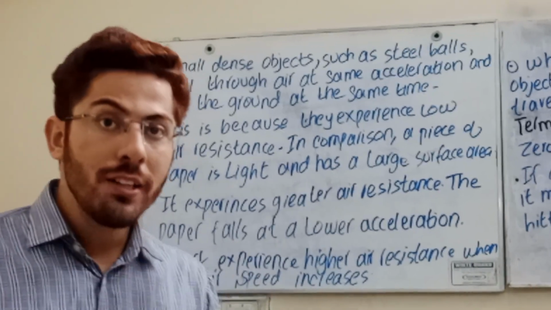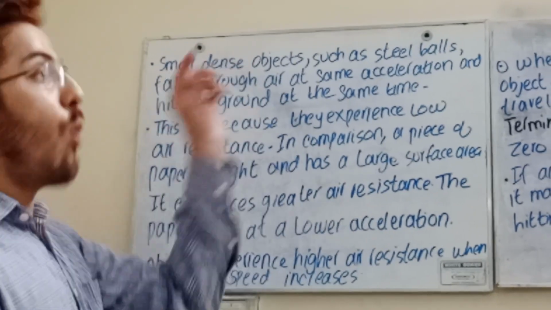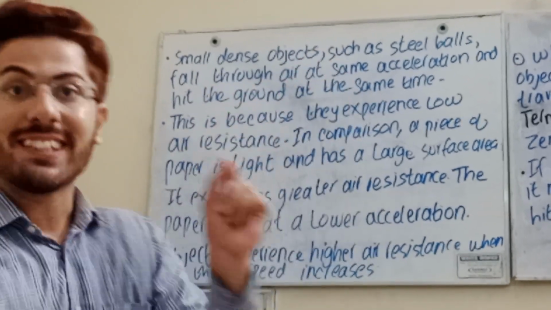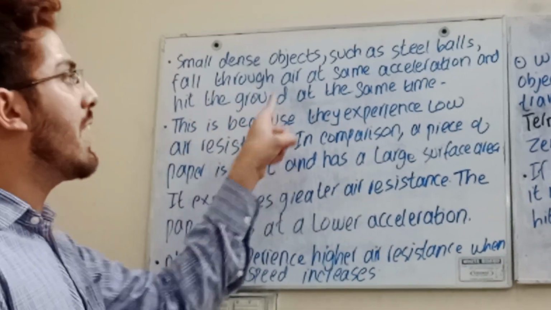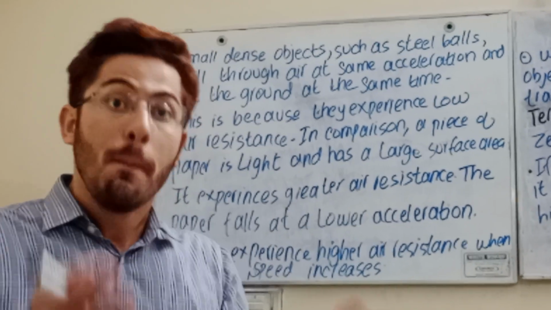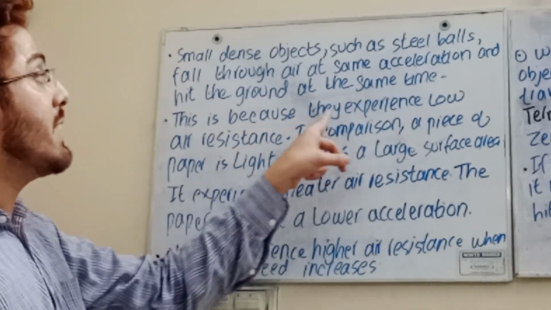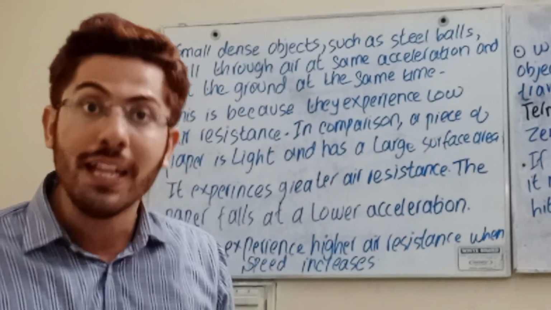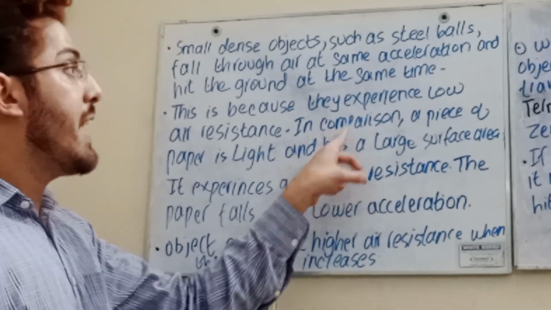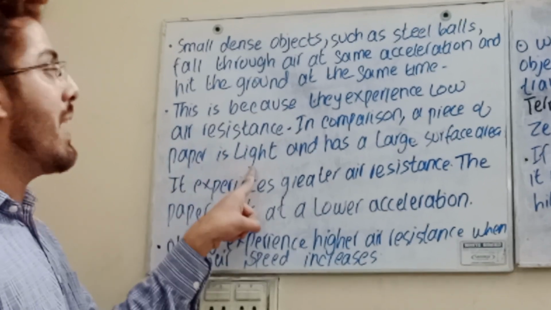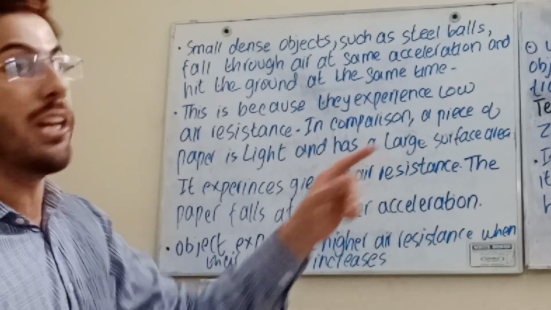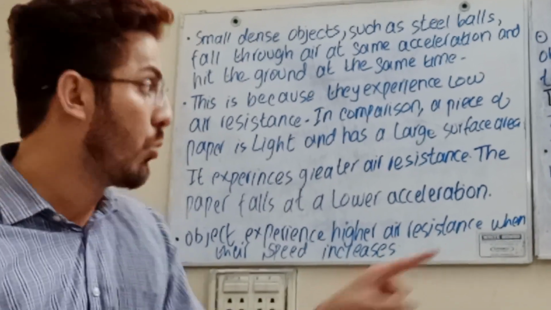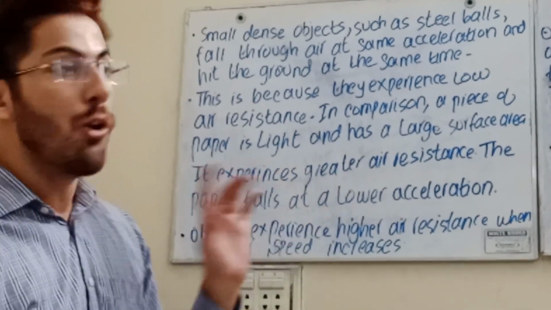So students, we are going to see that small dense objects such as a steel ball fall with the same acceleration and hit the ground at the same time. Why? Because they experience low air resistance. In comparison, a piece of paper is light, so definitely it has a large surface area. It experiences greater air resistance. The paper falls at a lower acceleration.